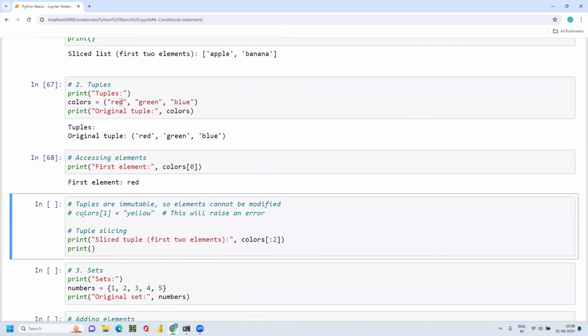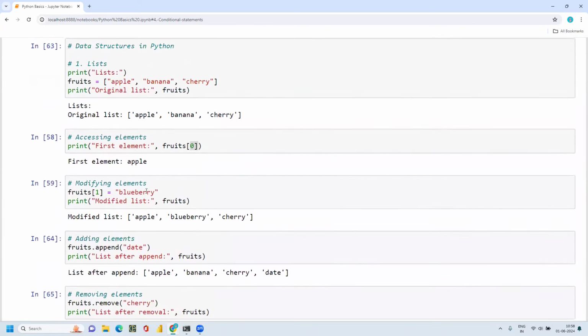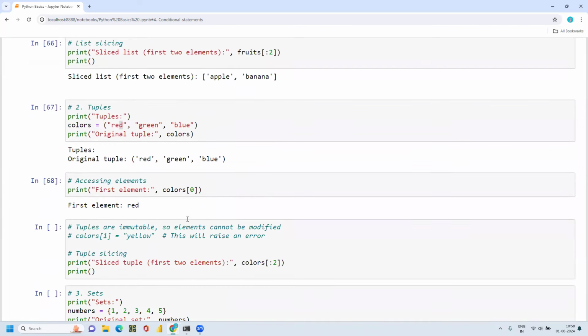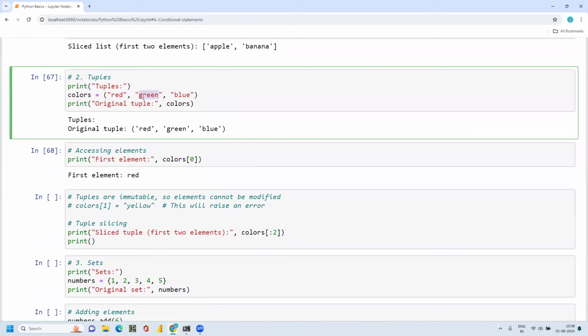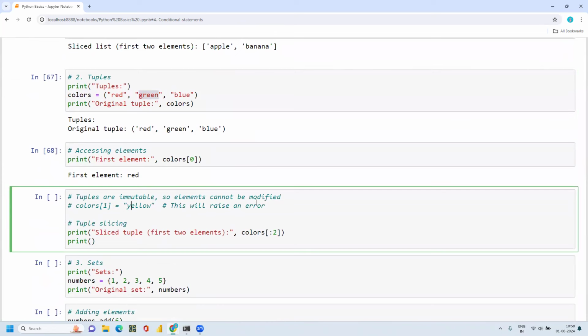If I wanted to, like here in the list, replace or modify an element with a new element, I'm able to do it in the list. But when it comes to tuples, if I wanted to replace the existing value with another value, that is not possible. We will get an error because tuples are immutable. We cannot change this. If it is there, then that has to be there.